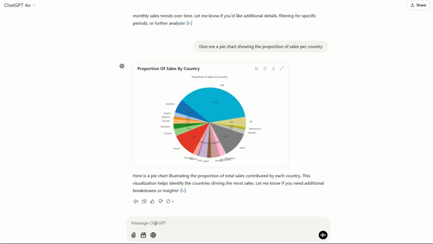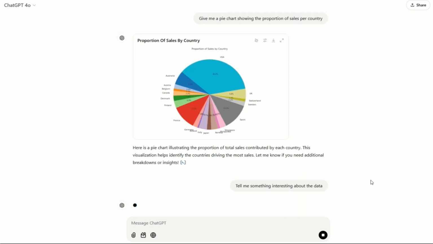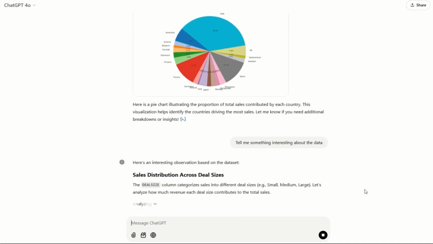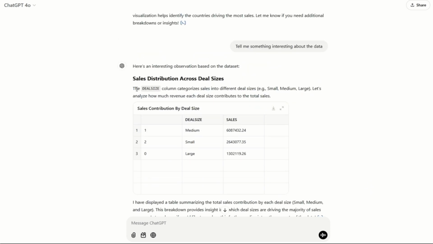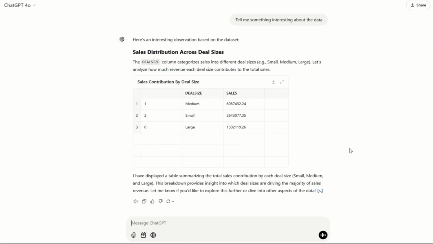Now, you don't have to know specific questions. You can ask just broad questions about the data. So we could say something like, tell me something interesting about the data. And this will not only analyze the data that we uploaded, but it'll also analyze the graphs that we just produced. So when you ask AI questions like this, they will use the entire conversation. So let's see what it's come up with. Okay. It's got the sales based on different deal sizes, and you can see we're making a lot of medium sized deals rather than small and large. That's very interesting. So it can come up with new things that you hadn't even thought of.